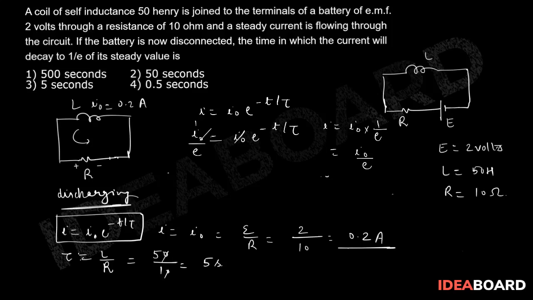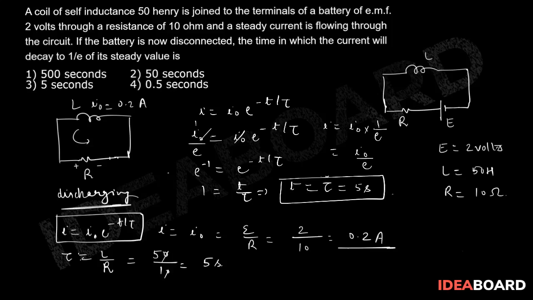So this I naught is cancelled out. If you take the reciprocal, you can see e to the power minus 1 is equal to e to the power minus t by tau. So you can compare the powers. 1 will be equal to t by tau, which will give you t is equal to tau, and we already calculated the value of tau, which is 5 seconds. So 5 seconds should be the right choice. Which option is the right answer? Option number 3 should be the right choice.